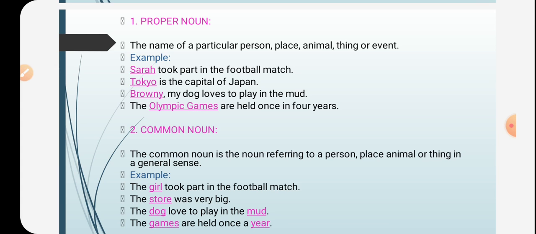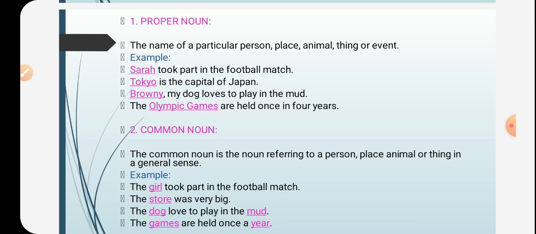Let's look at the next example. Brownie, my dog, loves to play in the mud. Here, we say that Brownie is a special name given to a dog so that we know whom we're talking about when I say Brownie. I know that I'm talking about a dog, so Brownie is a proper noun.